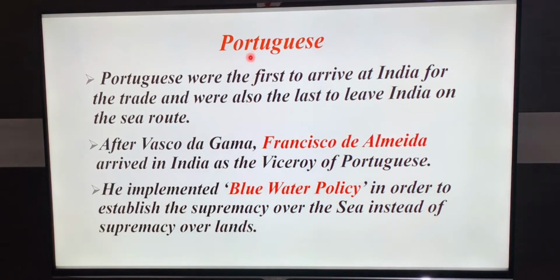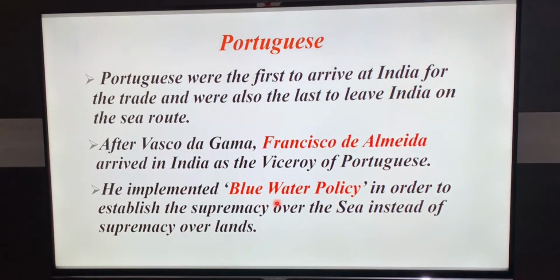First, we'll start with the Portuguese, who re-established a trade route between India and Europe. Remember, it was Vasco da Gama who found a new sea route to India in the year 1498. The Portuguese were the first to arrive in India for trade and were also the last to leave India on the sea route. After Vasco da Gama, Francisco de Almeida arrived in India as a viceroy of Portugal.